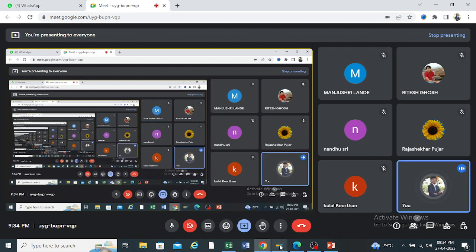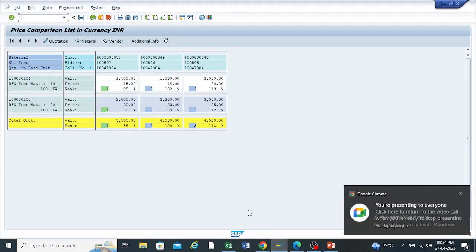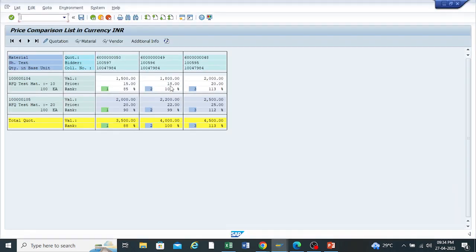So on the basis of the price only, SAP can compare the quotations there. Okay. So here the system is showing this vendor as eligible for purchasing the material. So right now I want to reject both the vendors. So how can I do that? Just click on this RFQ number here.